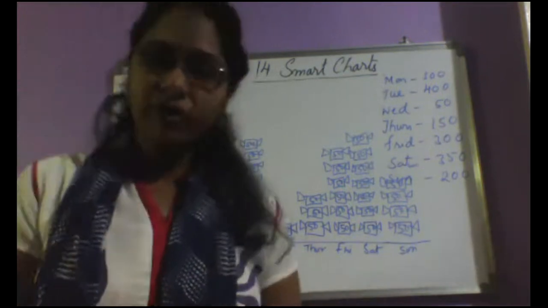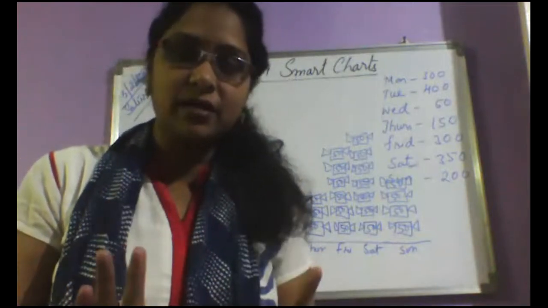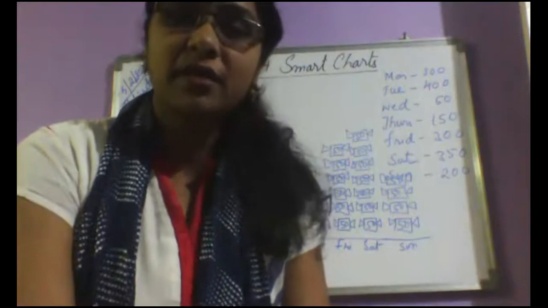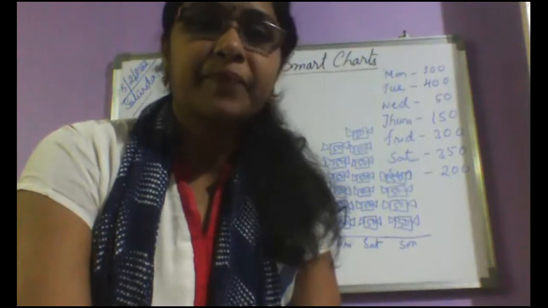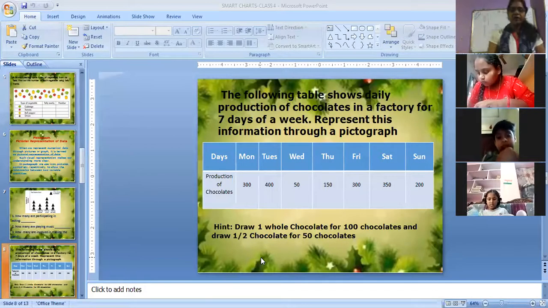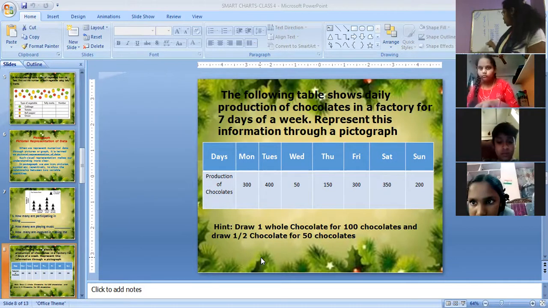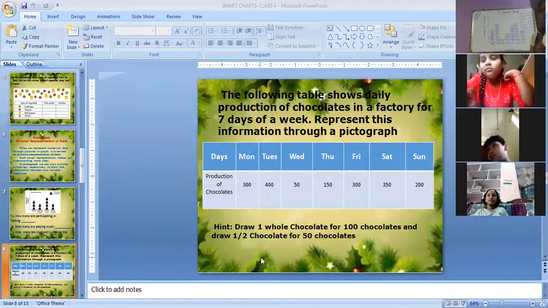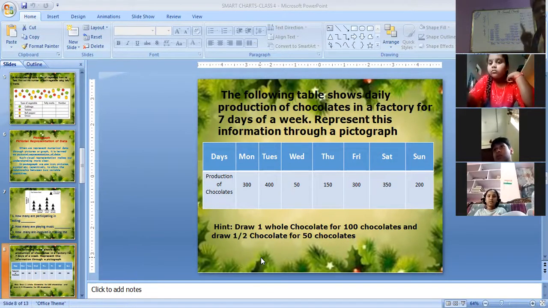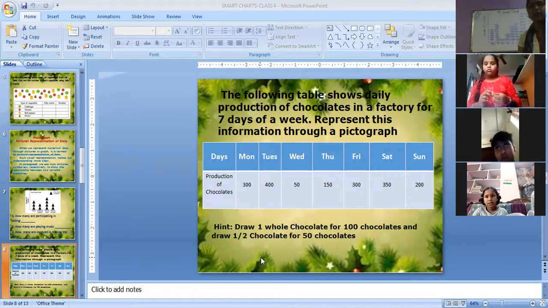So this is the homework actually, but I have shown you how to do it. All of you have to do it in your notebook clearly, neatly. I shared this question yesterday itself, but today I am explaining to you. Let us go to the next one. Now, the hint is draw one whole chocolate for 100 chocolates. I have taken each one as 50. But homework is, you have to take each chocolate as 100. Clear? Now, one by one, I will ask you.